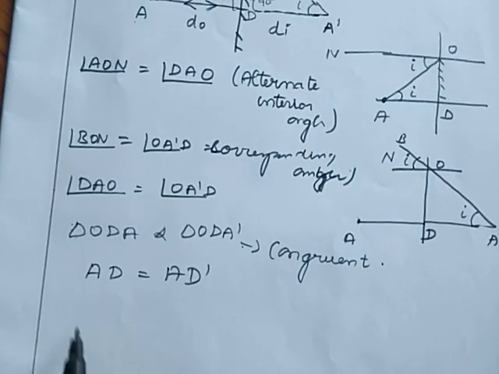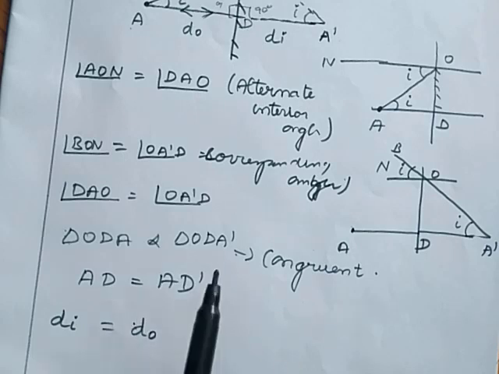See, the image distance DI, that is inside the plane mirror, is equal to the object distance in front of the plane mirror. So the distance between the object and the mirror is equal to the distance between the image and the mirror.